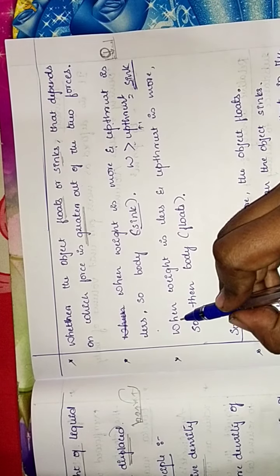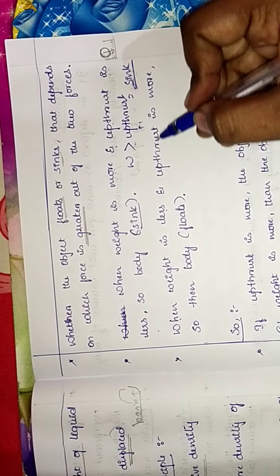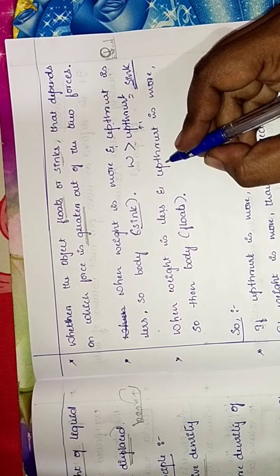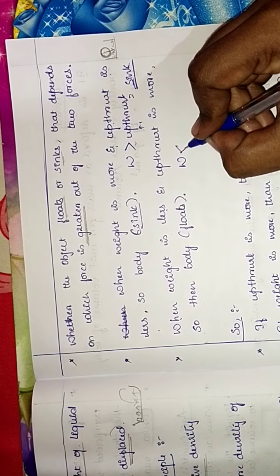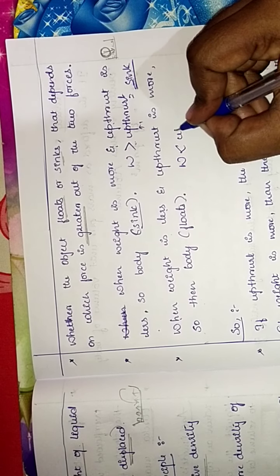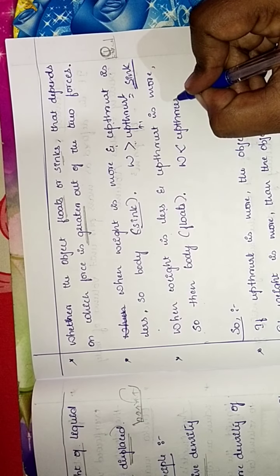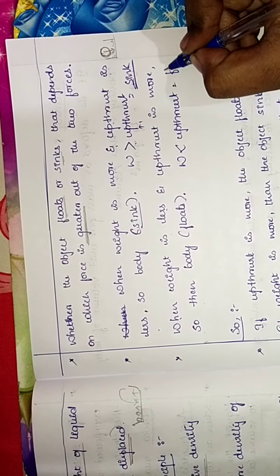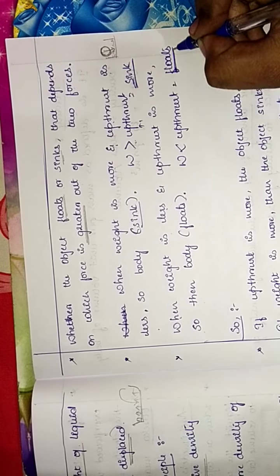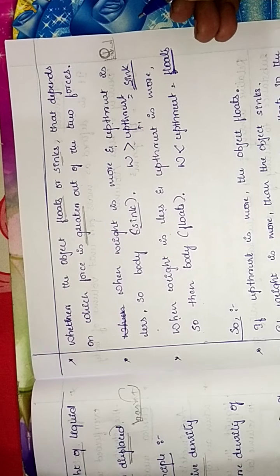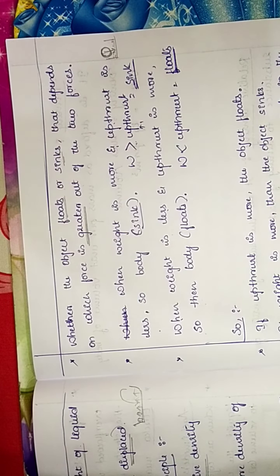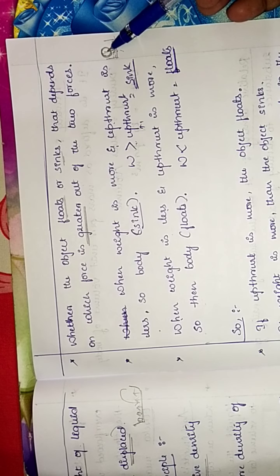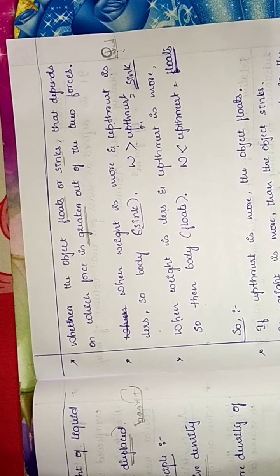Then when weight is less and upthrust is more, the body floats. Children, this is very easy and simple to understand. How does a boat float or sink? When weight is more and upthrust is less, obviously the boat sinks.